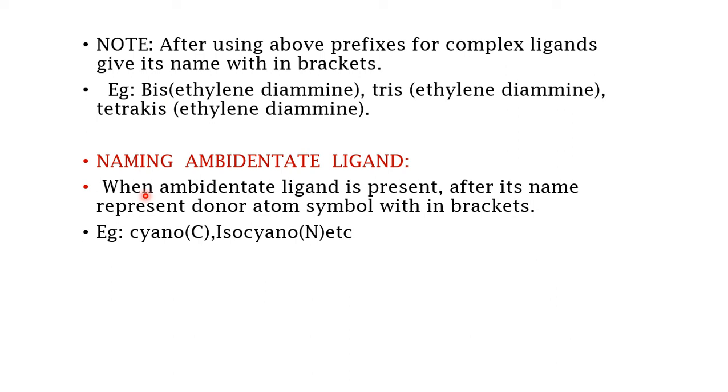Then coming to naming ambidentate ligands. We all know that ambidentate ligands have different donor atoms, so the same ligand can bind through different donor atoms. For example, I have taken CN-, cyanide. It can bind through C. If it binds with the C atom, then the name given will be cyano. If the nitrogen atom is the donor, then you will name it as isocyano. This is the example to name an ambidentate ligand.